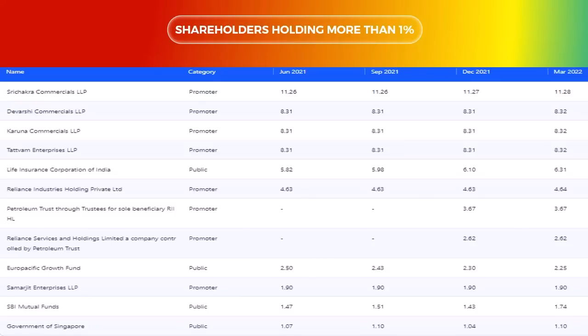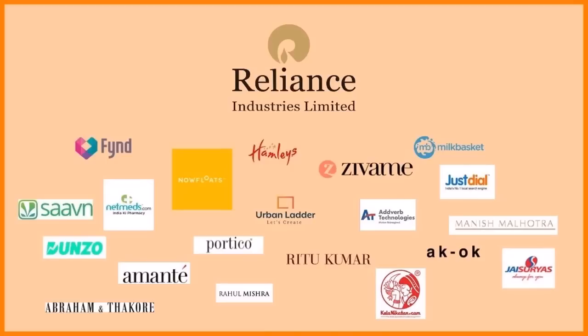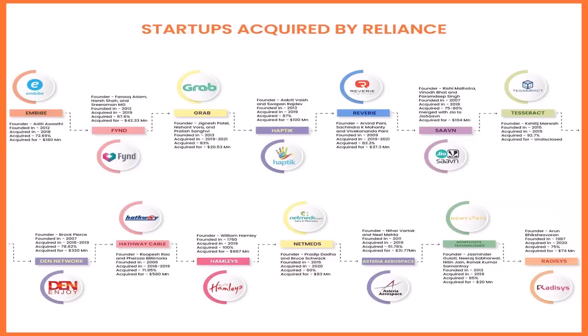Now comes the special slide which shows the shareholding pattern. You can see some major stakeholders, namely Life Insurance Corporation, Government of Singapore, Euro-Pacific Growth Fund. Now in these slides are a few acquisitions by Reliance Industries in the techno business. These are in the fields of textile, medicine supply, entertainment, etc.